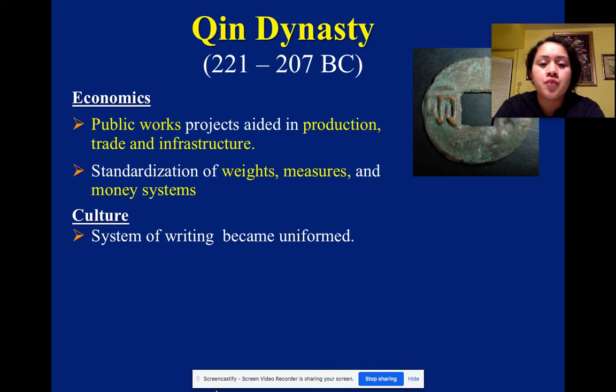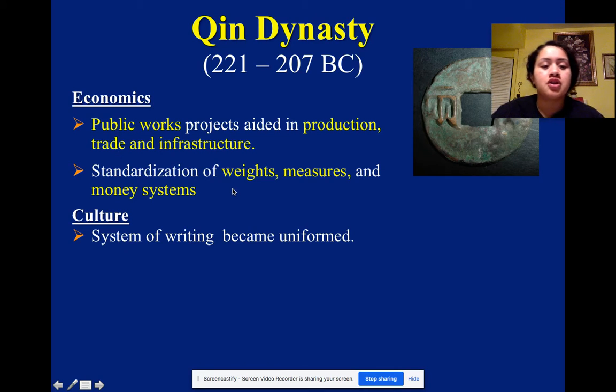Economics: public works projects aided in production and trade and infrastructure. So they did a lot of producing work that was using like metals and woodwork. There was a lot of pottery, just like in the other dynasties as well. They used all of those items for trade. So those things did not just stay within their dynasty. They figured out a way to trade from different provinces or different countries.